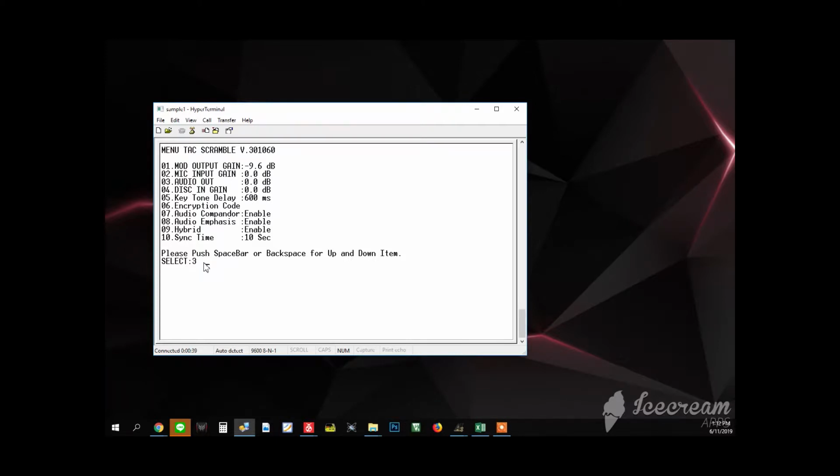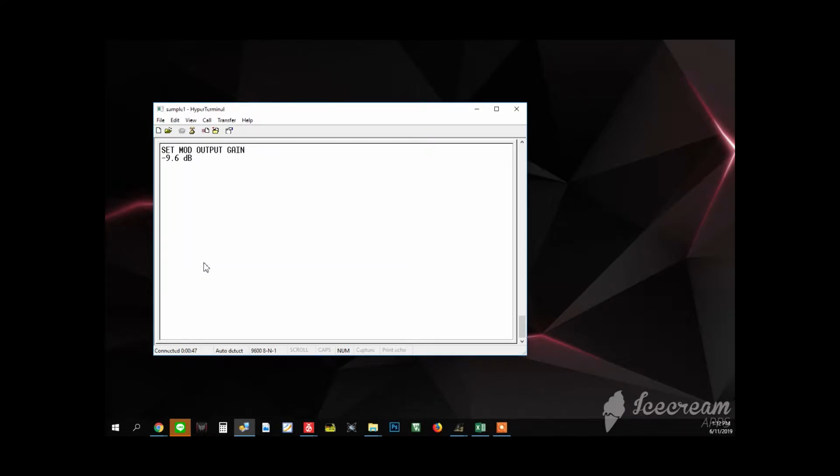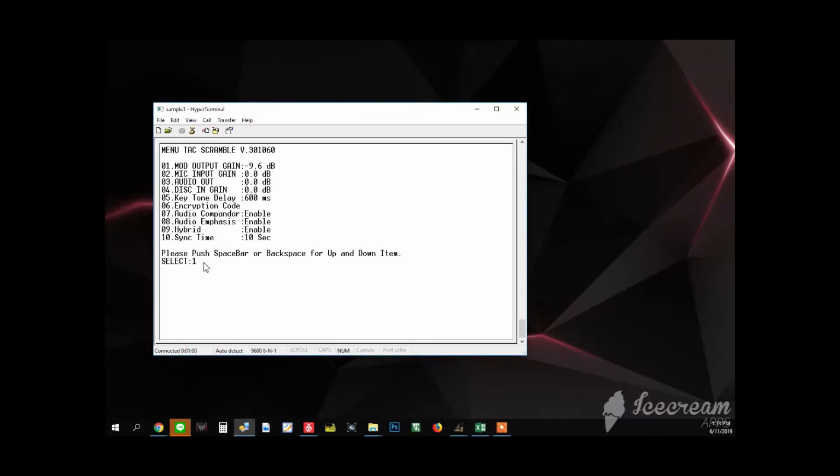We're going to choose the first item first, and after that press enter. Set mod output gain. The default is minus 9.6 dB. After that press enter to save it.